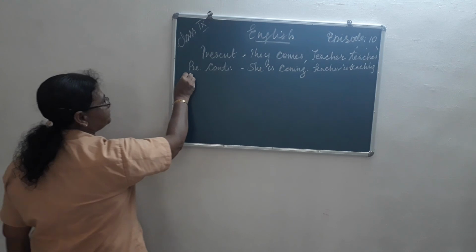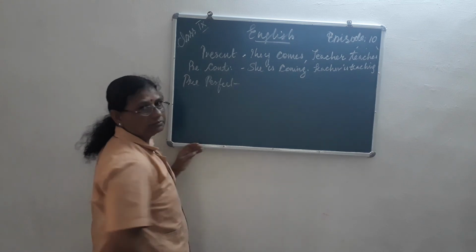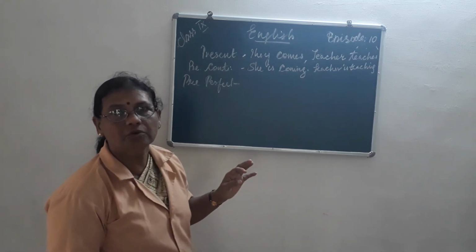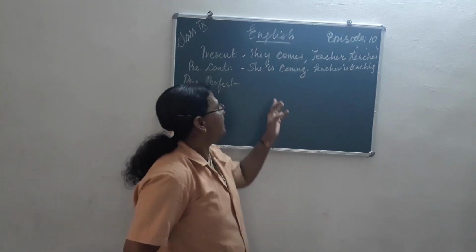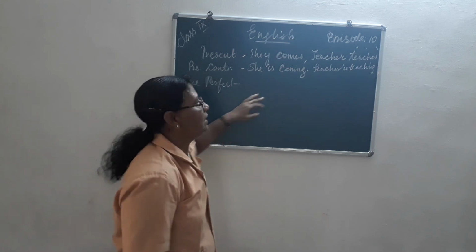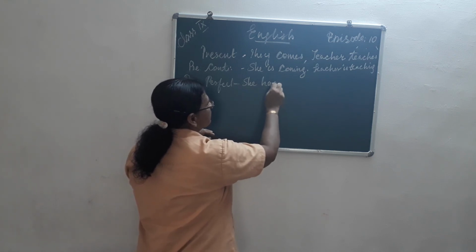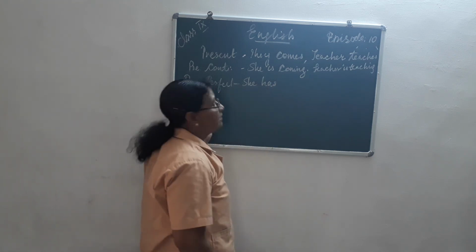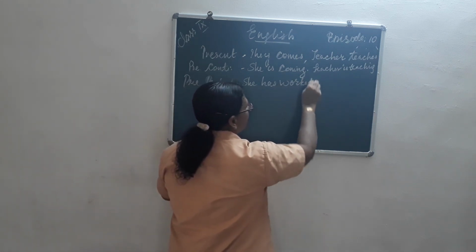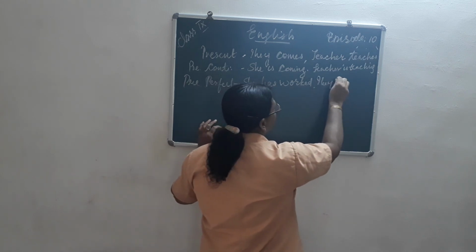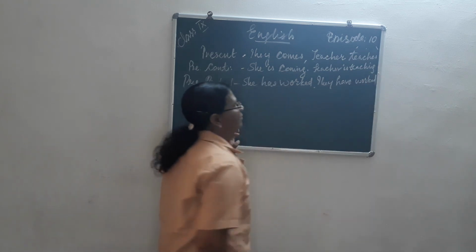Now next is present perfect. Coming to the perfect form, what is to be added? Here we had added is. Next we come to has or have, plus the third form of the verb. She has worked. Or they have worked.